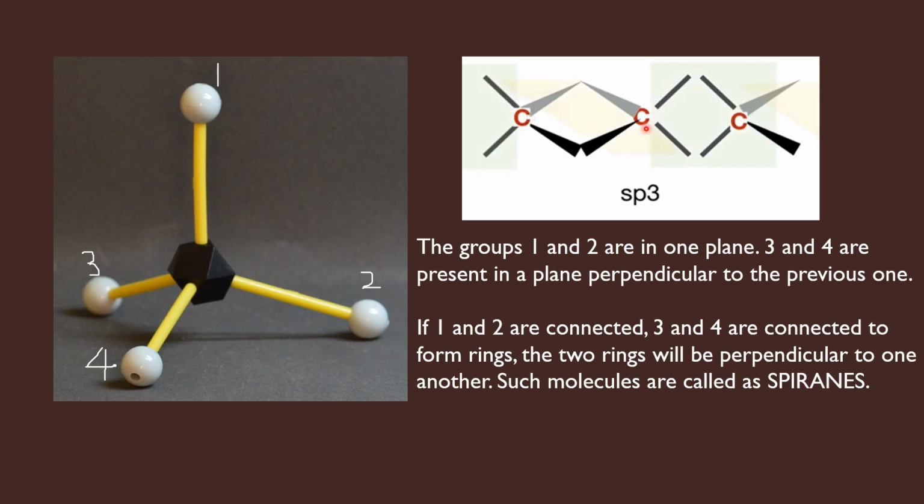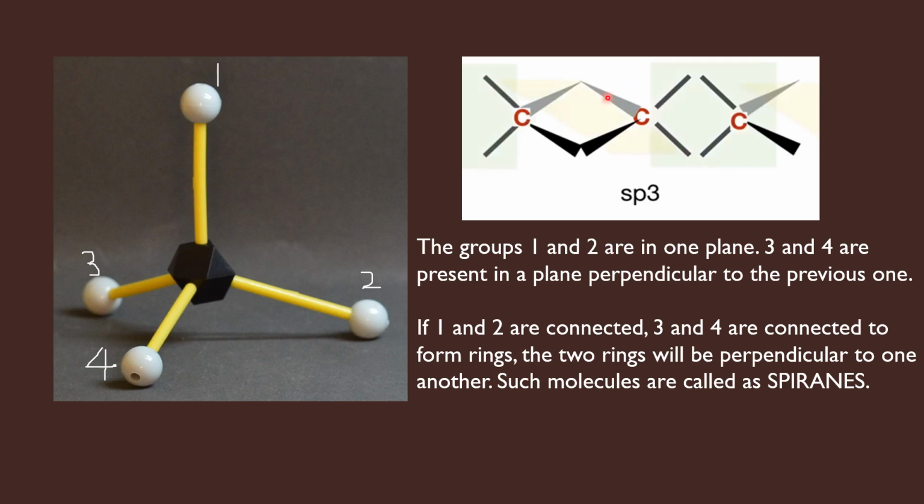This looks very similar to allenes, where we have replaced the double bonds by rings. If you replace this ring by a double bond and replace this ring also by a double bond, then it will become an allene having horizontal groups at one end and vertical groups at the other end.